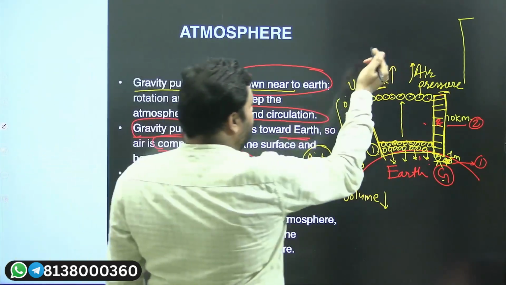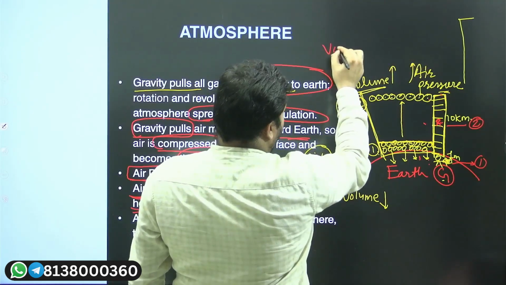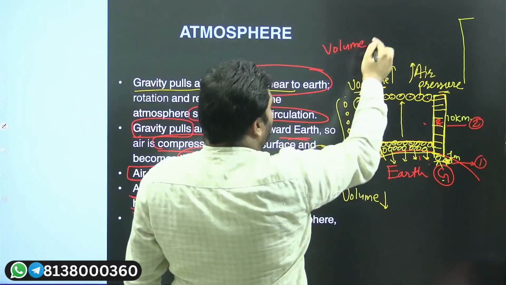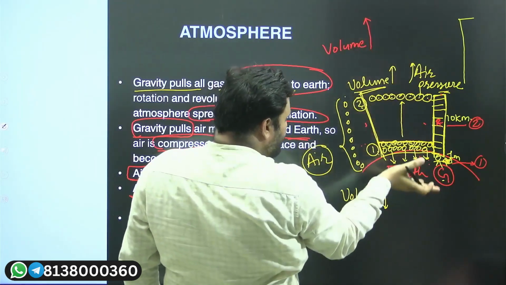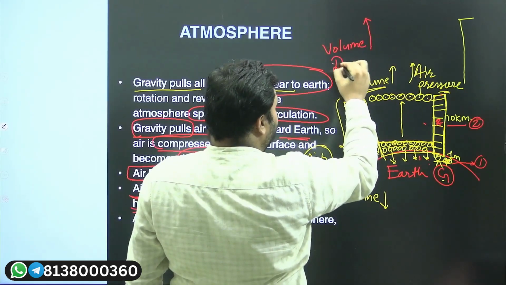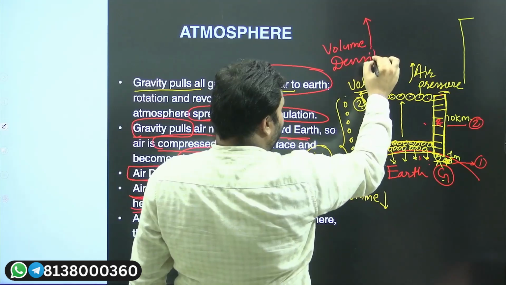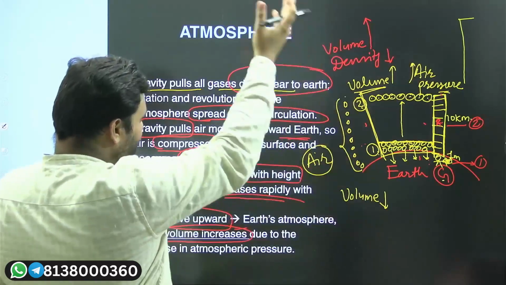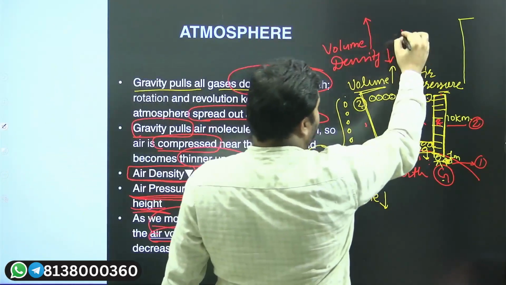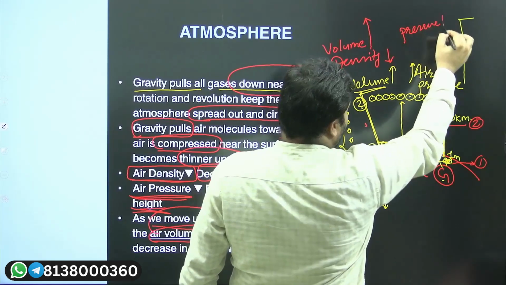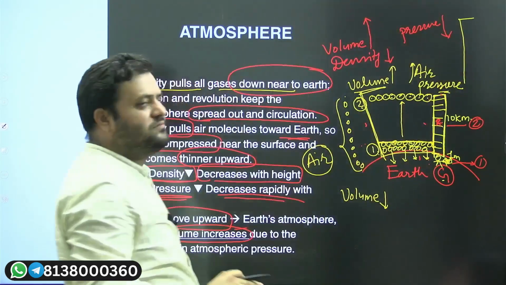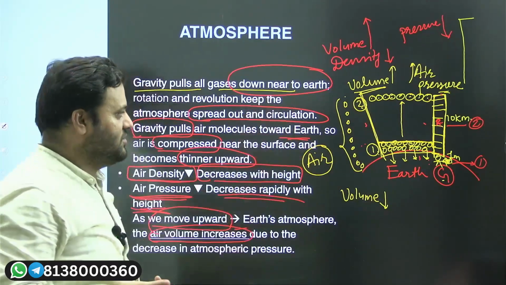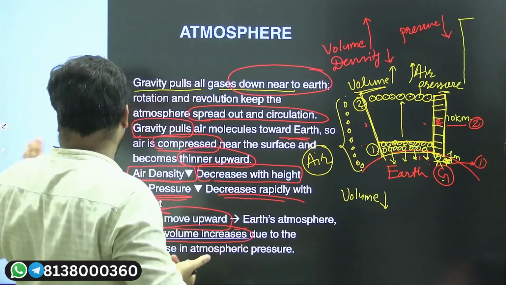Again I'm telling you, with respect to volume, as you move vertically in the atmosphere, volume is going to increase. When it comes to density, the density is going to decrease if you move vertically. The pressure of the air is also going to decrease if you move vertically. Now you will ask what will be the temperature and the other things, you'll get to know about this.